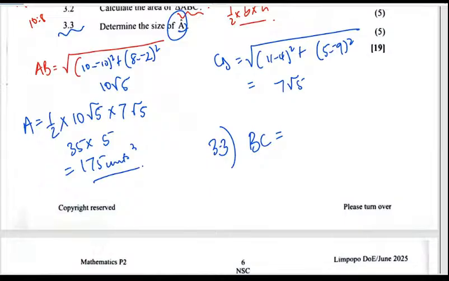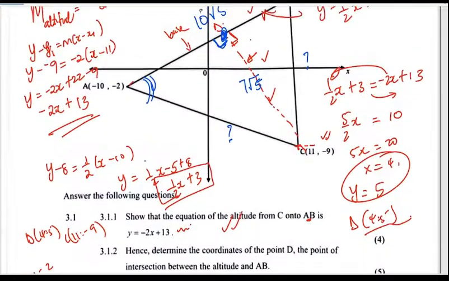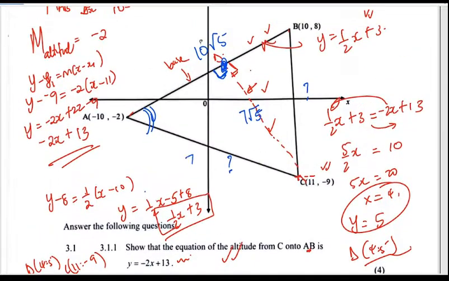Okay, so if we find the distance BC, do we need BC or just AC? Let's get AC. It's going to be easier for us. So when you substitute this AC, I should get something like 7 square root of 10. Okay, that is the AC. 7 square root of 10. Now we have this, we have that. We need the distance BC again? Nope, we don't need the BC.